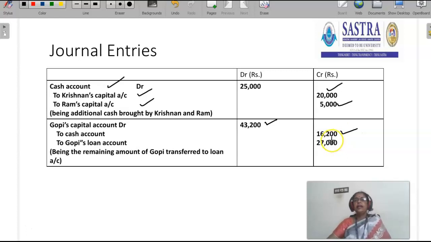He is paid immediately 16,200. The balance amount is 27,000. That should be transferred to Gopi's loan account. So this is the way we have to pass journal entries for the loan account as well as for the additional cash brought by the existing partners.